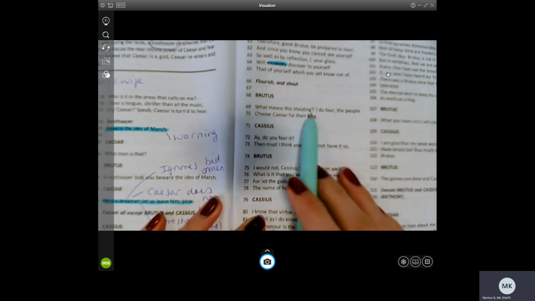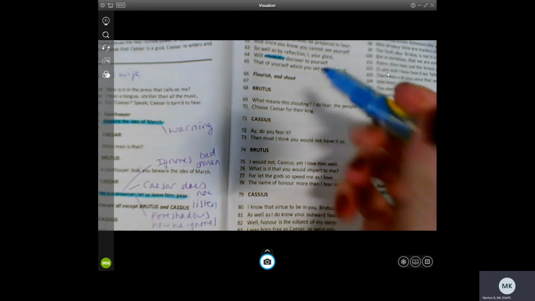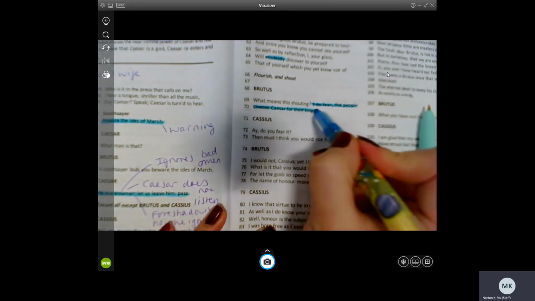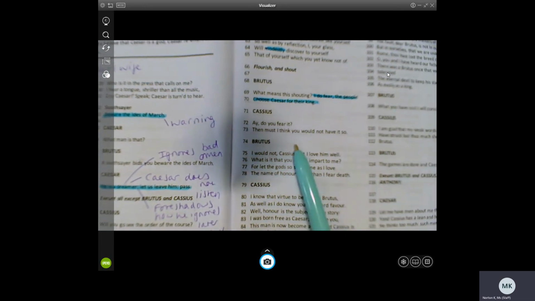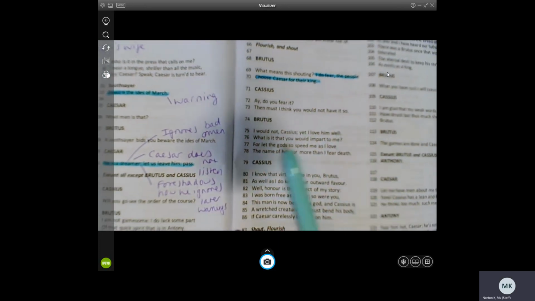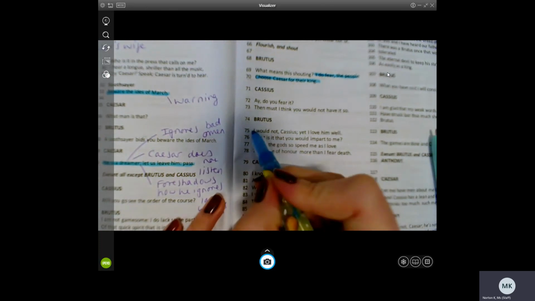What means this shouting? I do fear the people choose Caesar as their king. I do fear it. Then I must think you would not have it so. I would not, Cassius, yet I love him well.